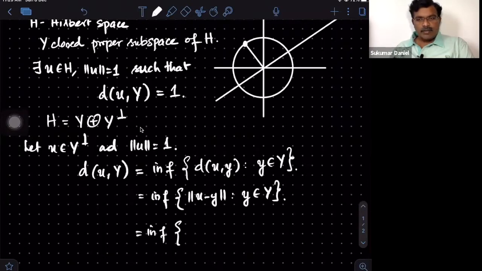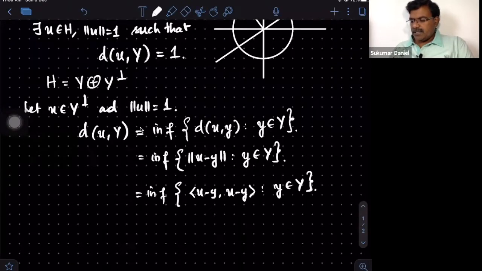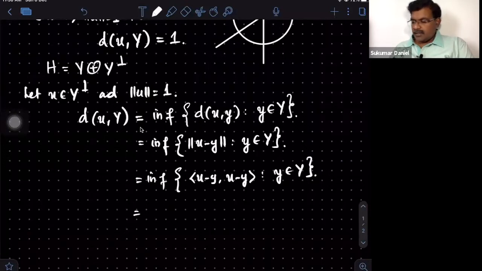It is the square root of the inner product of U minus y with U minus y. Expand this. Now can you see that U is taken from Y perp, so the inner product of U with y is 0, and the inner product of y with U is also 0. What remains is the inner product of U with U and of y with y. But U is a unit vector, so it becomes 1.